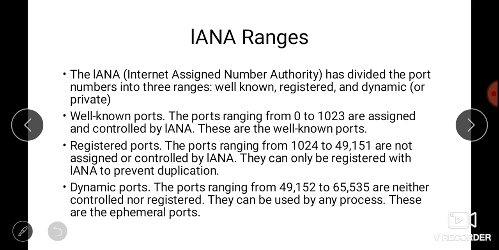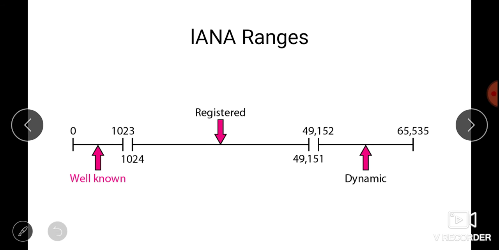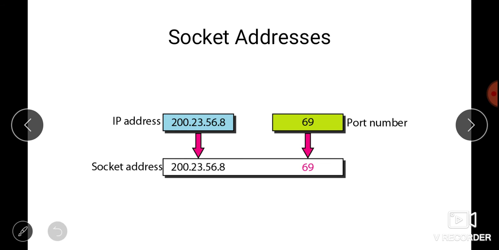If you have a client and a server, any client can become a server at any point of time. At that time the client will need a port number, and that port number will be given from these dynamic ports because they are freely available. So these are the ranges of IANA. 0 to 1023 are the well known port numbers, then these are registered, and these are dynamic.